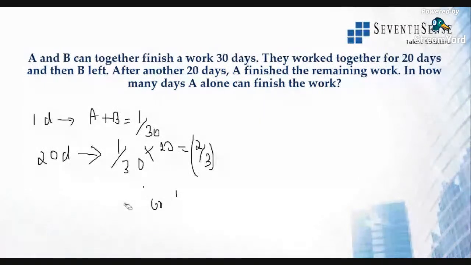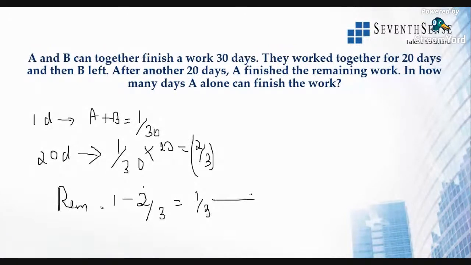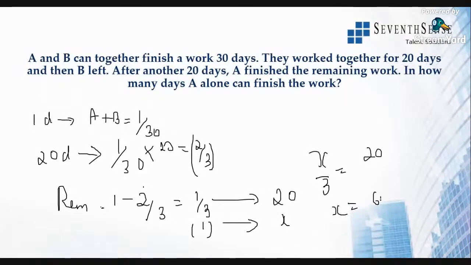So if you didn't understand, in 20 days they are finishing the work of 2/3. That is 2/3 of the work. So remaining work will be 1 minus 2 by 3. So what will be the remaining? It will be 1 by 3. So this work will be done by A in 20 days. All right. So if A alone works, one complete work will be completed in how many days? It is X days. So X by 3 is equal to 20. So A alone takes 60 days to finish that work.